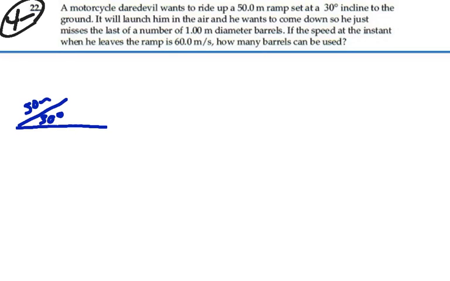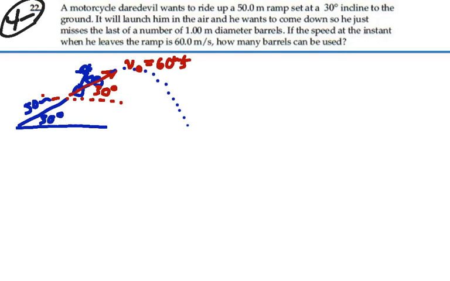Alright, so we have a ramp that is oriented at a 30-degree angle, and it's 50 meters long, and at the end of that ramp we are going to launch our motorcycle. So the motorcycle, how's that going to look? It's going to go off at a 30-degree angle as well, off the ramp, and the velocity of the motorcycle is 60 meters per second. So we're going to go through projectile motion like this and land somewhere over here.